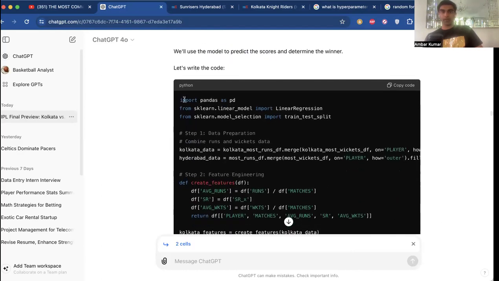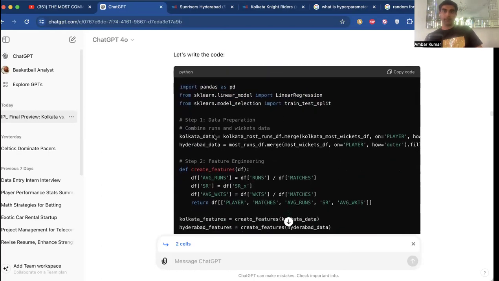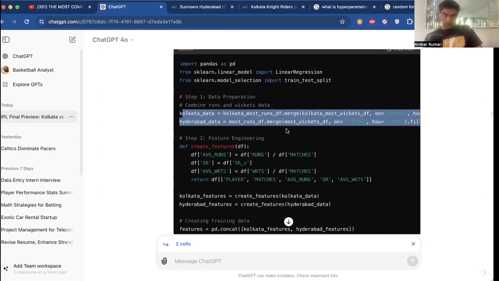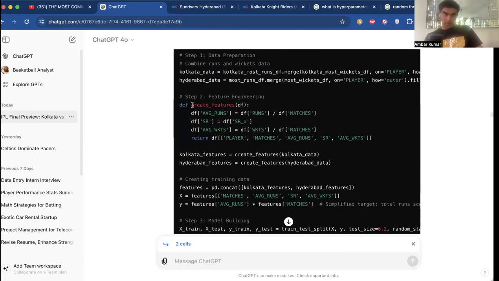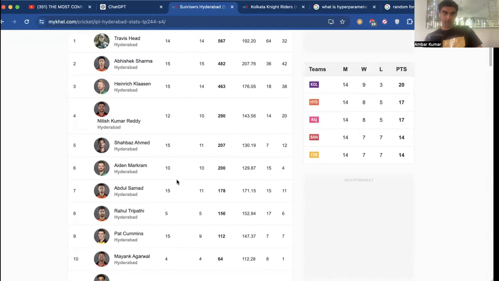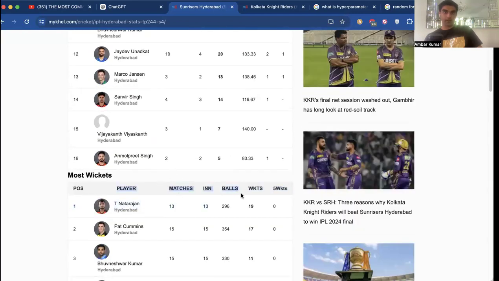So let's get straight to it, guys. We're going to use the pandas package and scikit-learn with linear regression initially, and later we're going to get onto random forest regressors. We can see here it's stored as a DF mod data frame, creating the features with the average runs. These are basically the column headers that we have over here: matches, innings, runs, SRs, fours, sixes, matches, innings, balls, wickets, and 5 wickets taken.